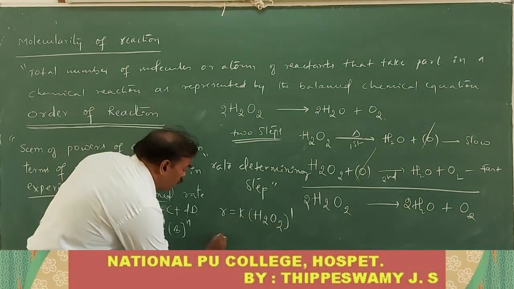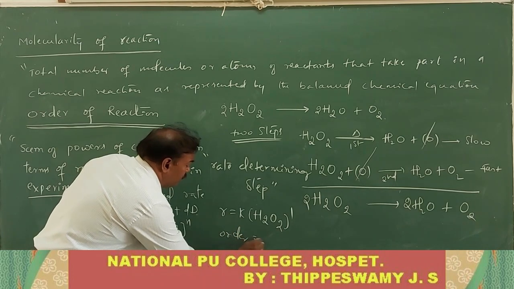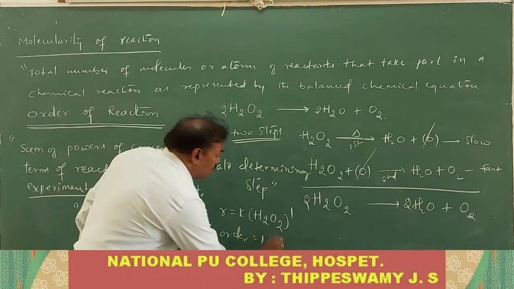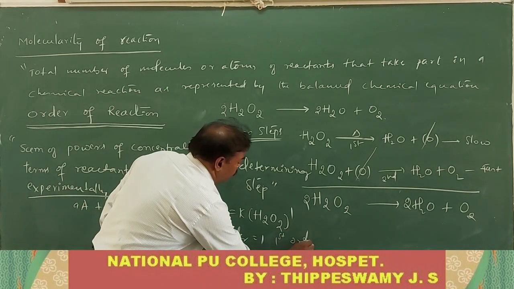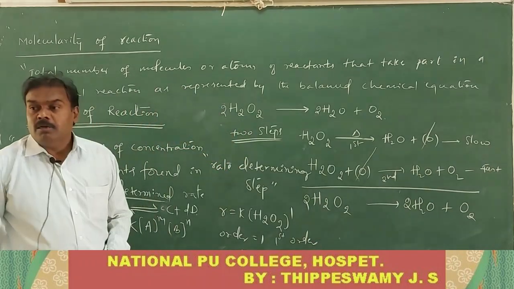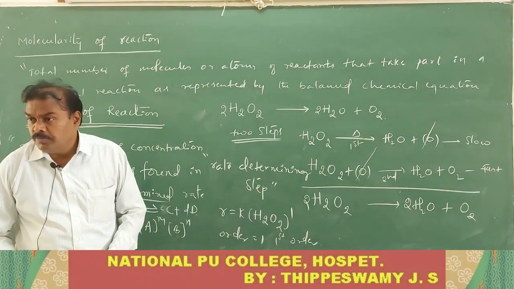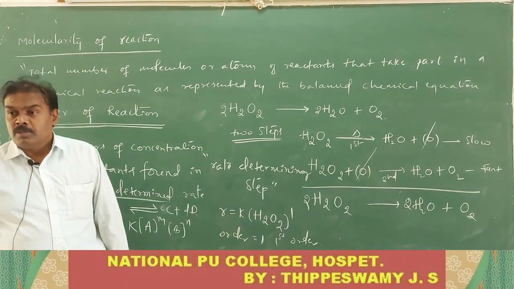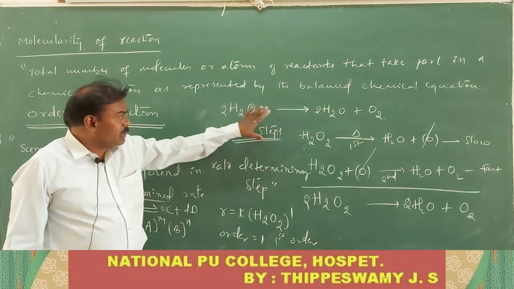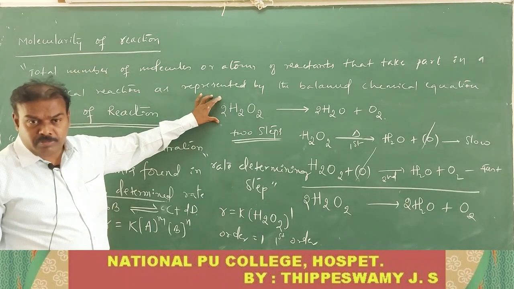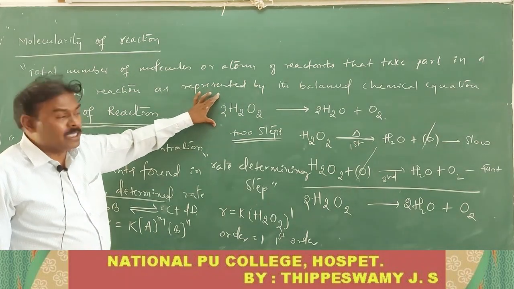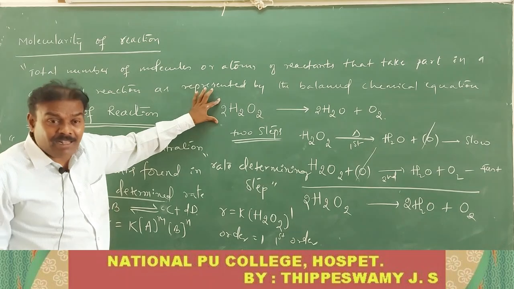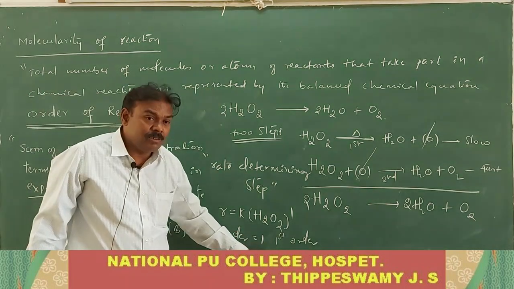Then what is the overall order of the reaction? The order of reaction is only 1, and it is said to be what? First order. So now this is very important. The reaction seems to be second order. If you see the reaction, it seems to be what? Second order, but actually it is first order.